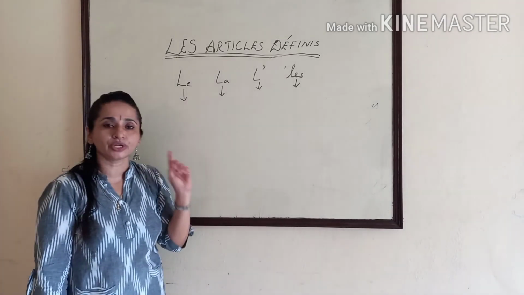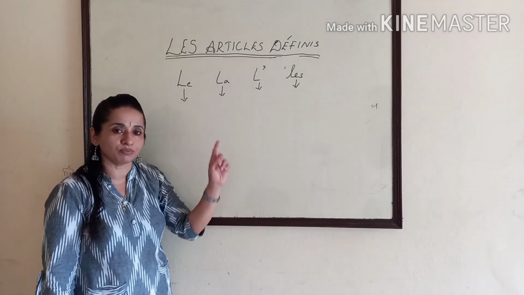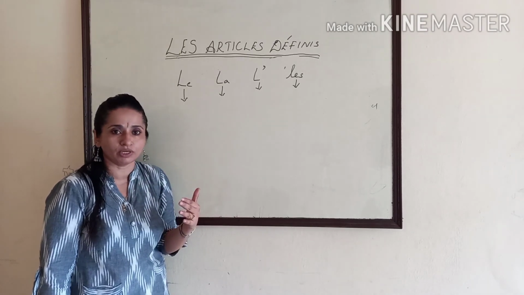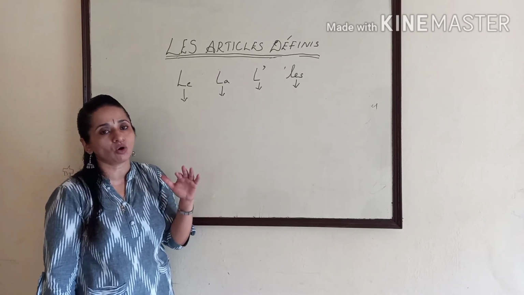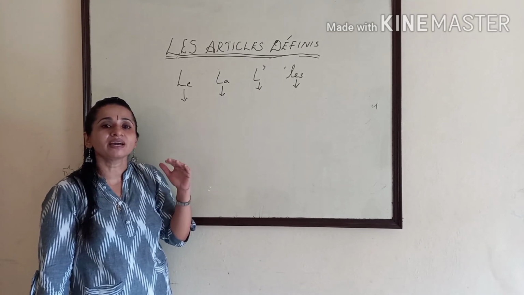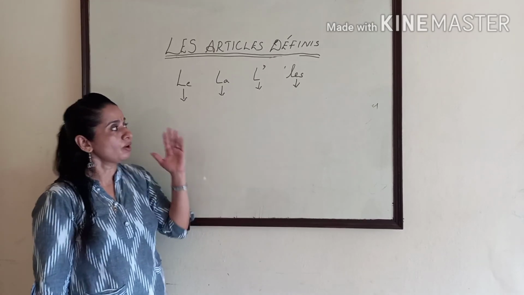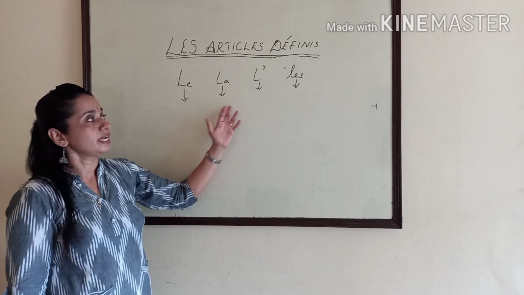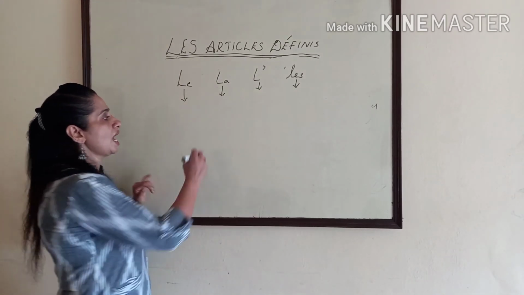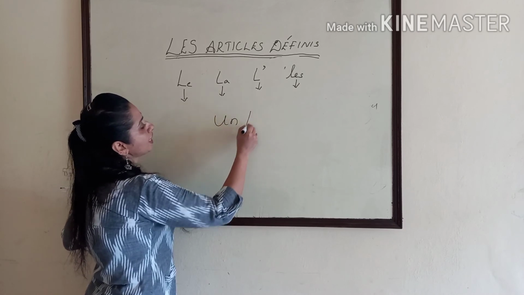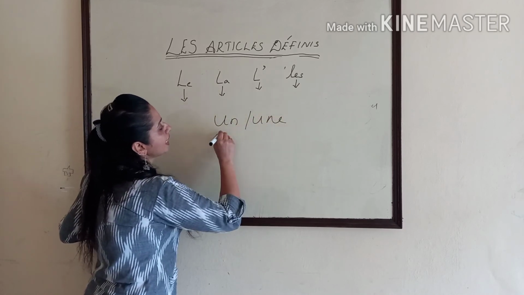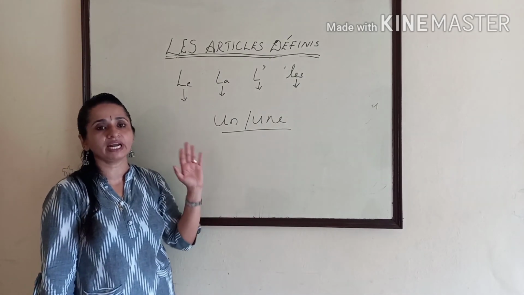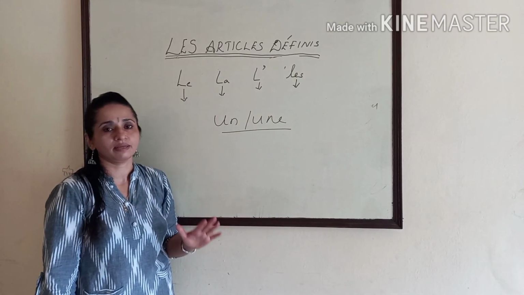Definite articles are used for a specified object, the object which the speaker knows about. And indefinite articles are used for objects which the speaker does not know. So here it is le, la, l', les. These are the definite articles in French, and un and une are the indefinite articles in French. So articles clear, definite articles and indefinite articles. That's for today.